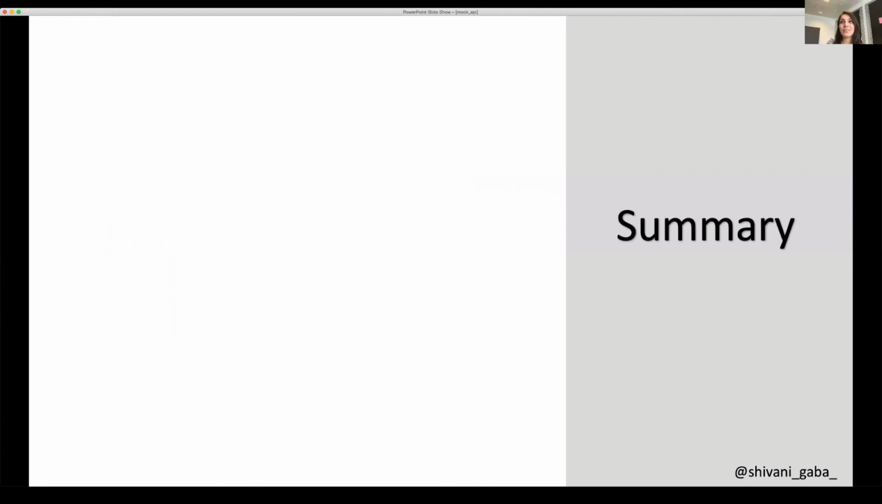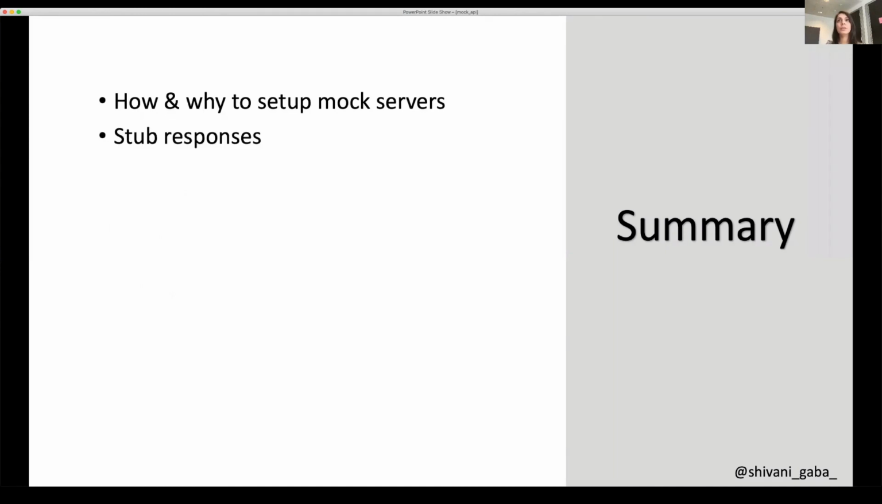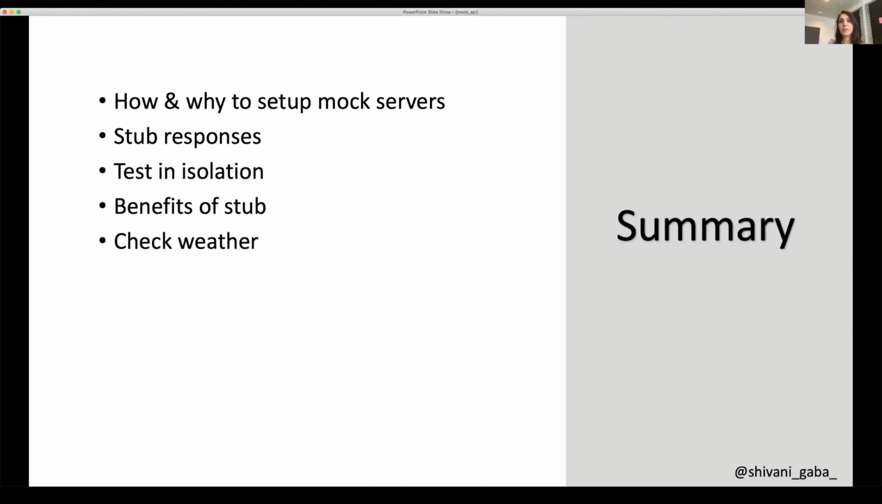To summarize, we looked at how and why to use mocks, and how and why to set up a mock server. We saw how we can stub different kinds of responses. We saw how we can test systems in isolation by removing their dependencies. We saw the benefits of stubs and how to test a weather application. I hope next time you see a weather app or try to test your system with stubs, you remember me.